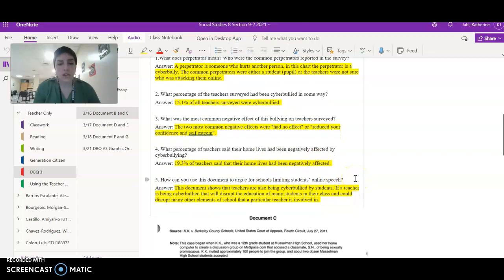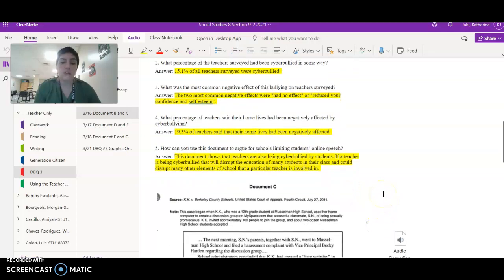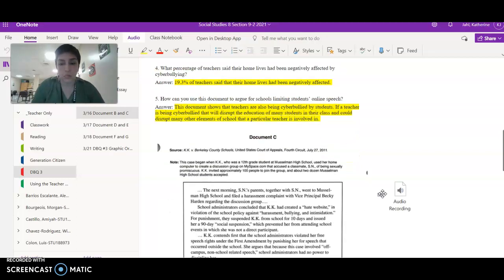How can you use this document to argue for schools limiting students' online speech? This document shows that teachers are also being cyberbullied by students. If a teacher is being cyberbullied, that will disrupt the education of many students in their class, and it could disrupt many other elements of school that a particular teacher is involved in. So if you have a teacher who is running clubs or doing school dances or the yearbook, and if their life is really disrupted by this, they might not be able to do any of that other stuff that's being done in the school. So it's not just going to hurt their class, it could hurt other elements of the school.